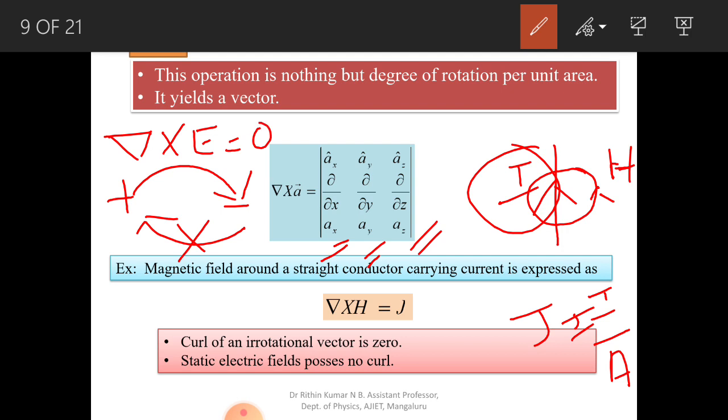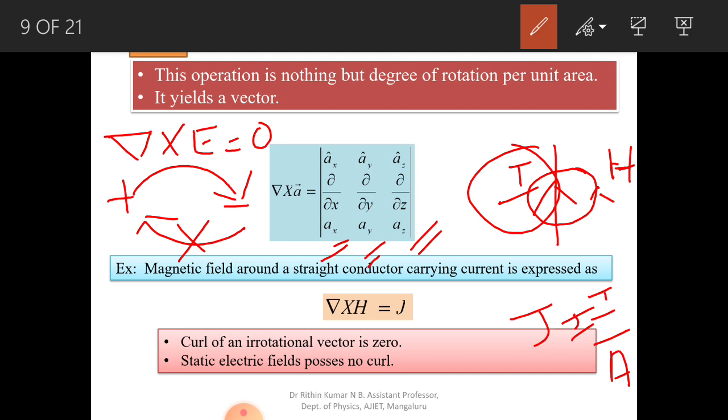So a static electric field possesses no curl. A static electric field possesses no curl when there is only positive charge, and no negative charge. Then the field lines just start, and there are no field lines ending at a negative charge, or there are only negative charges.